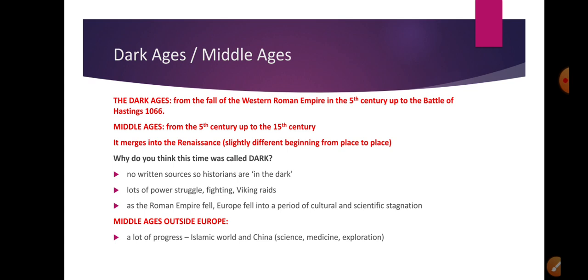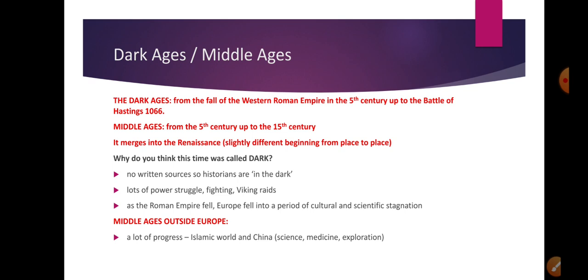And as the Roman Empire fell, Europe fell into a period of cultural and scientific stagnation. So Rome was the light in Europe, obviously before the empire fell. When the empire fell, there was no leadership. There was chaos. There was no power that would help people educate themselves or culturally advance the people. It was wars and internal, external struggles in most of Europe. So this is also why it's called the Dark Ages.